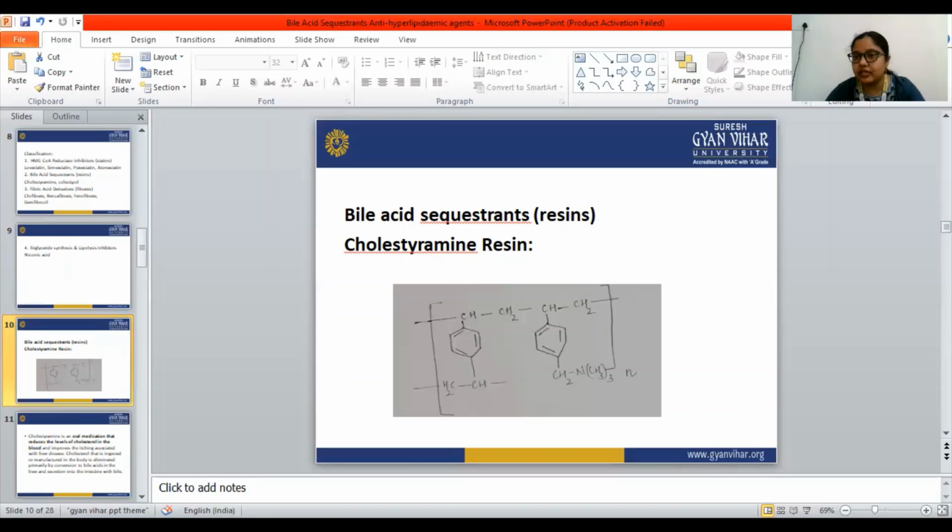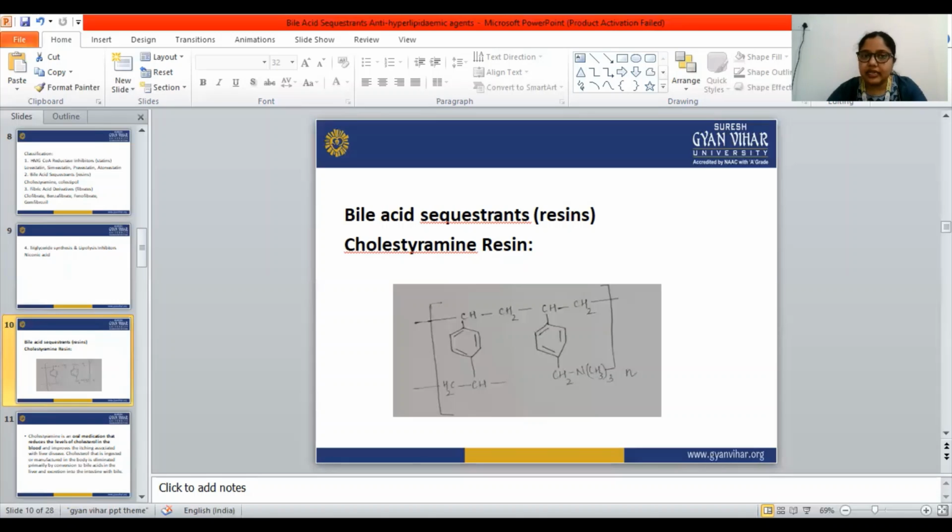When the reabsorption of the bile is decreased, that decreases the body content of the bile acid.